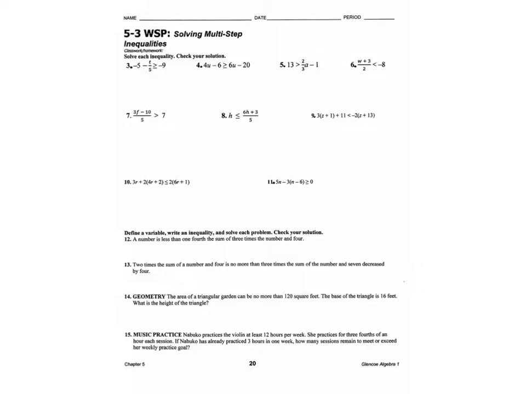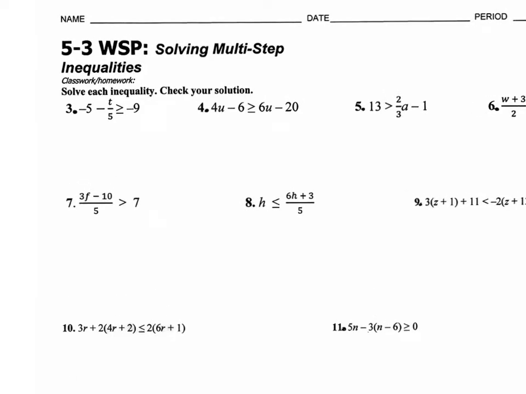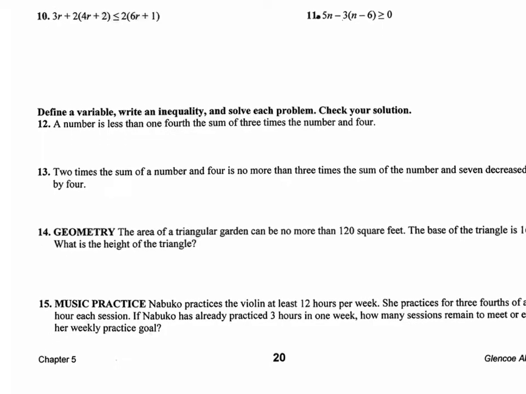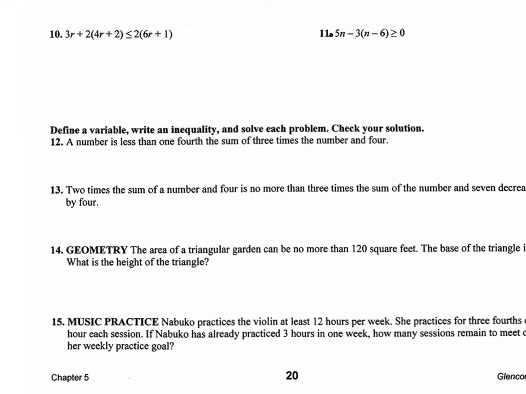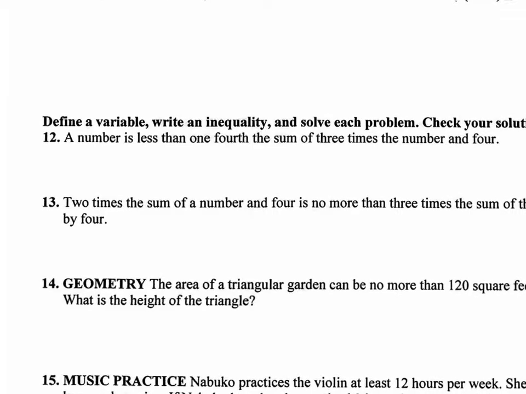Check it out. This is actually from our worksheet 5.3 WSP, and I do want to jump to the ones that have words in them. Let's do number 12, for example. A number is less than 1/4 the sum of 3 times the number and 4. Man, that's a mouthful of a sentence. So how about this? Let's take a piece at a time.